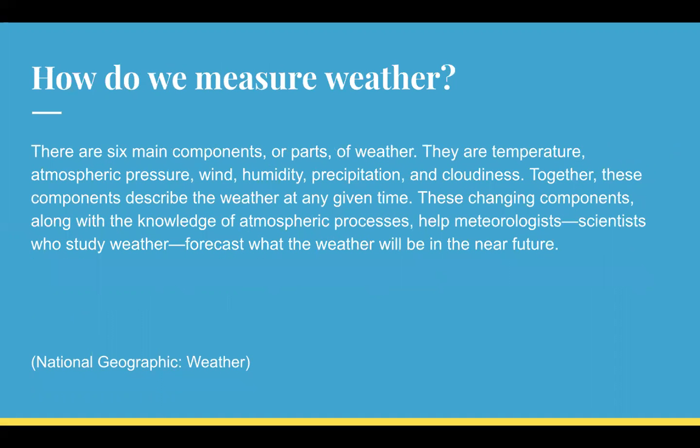All right, so how do we measure weather? Well, there are six main components or parts of weather. They are temperature, atmospheric pressure, wind, humidity, precipitation, and cloudiness. We'll mainly just talk about temperature, wind direction, precipitation, and cloudiness, which is like overcast. Is it cloudy? Is it mostly cloudy? Is it sunny? That kind of thing. Together, these components describe the weather of an area.